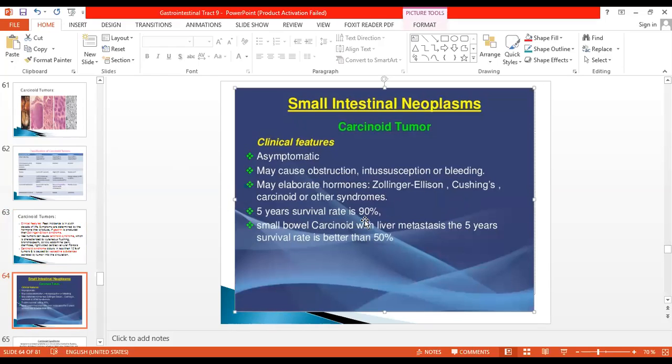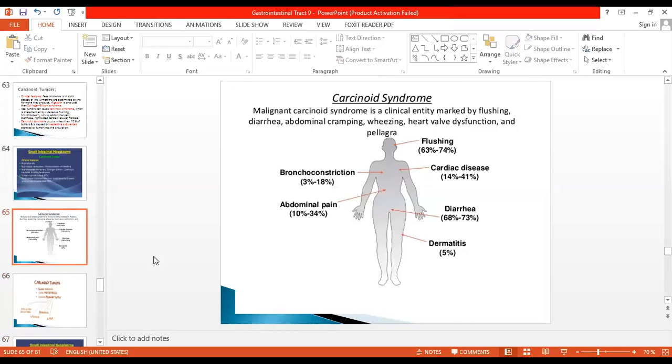The 5-year survival rate is quite good. It is 90%. Small bowel carcinoid with liver metastasis, the 5-year survival rate is around 50%. So 5-year survival rate with liver metastasis is 50%, which is less than the other carcinoid tumors. Okay. So this diagram shows the carcinoid syndrome.